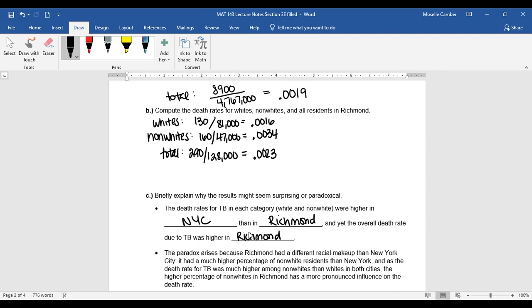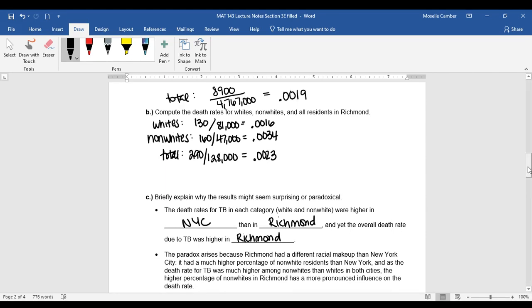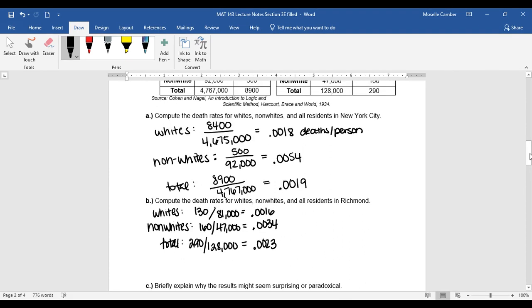Okay, so why is this? With the last example with Jeter and Justice, it was because you're looking at the number of at-bats. Well, here, let's look at the difference between whites and non-whites. We look at the difference in population here in New York City, and we have so many more whites than non-whites. And then in Richmond, they're a lot closer together. I mean, there's like twice as many whites as non-whites, but this is way more than just twice as much, right?